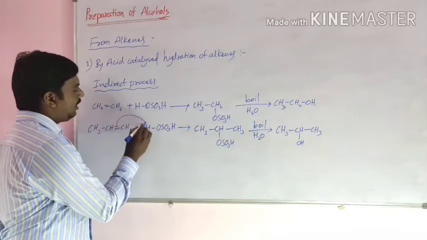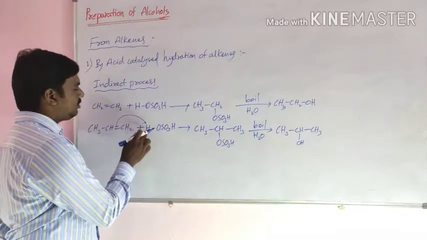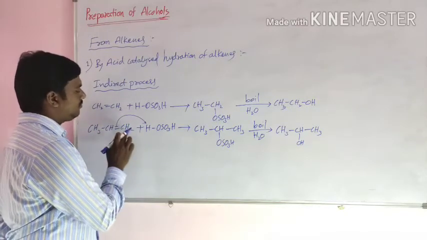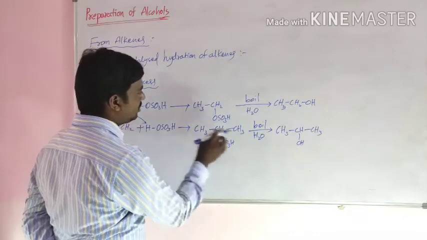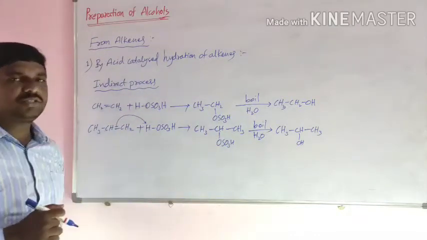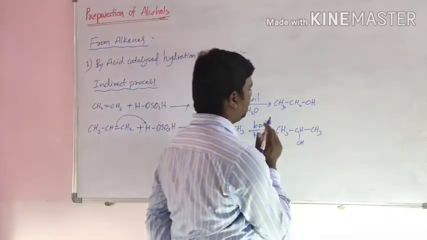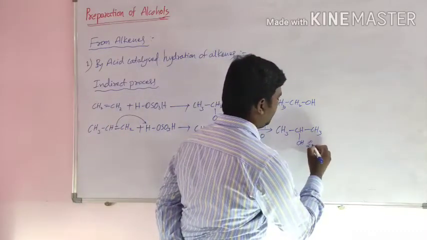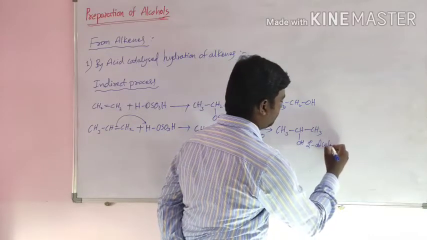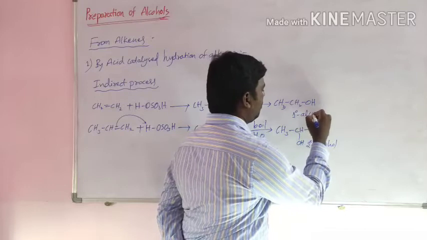So here electrophile hydrogen is attached to this carbon atom. So this CH2 converts into CH3. This reaction follows Markovnikov's rule. In this reaction, the compound formed is a secondary alcohol. Here, primary alcohol.